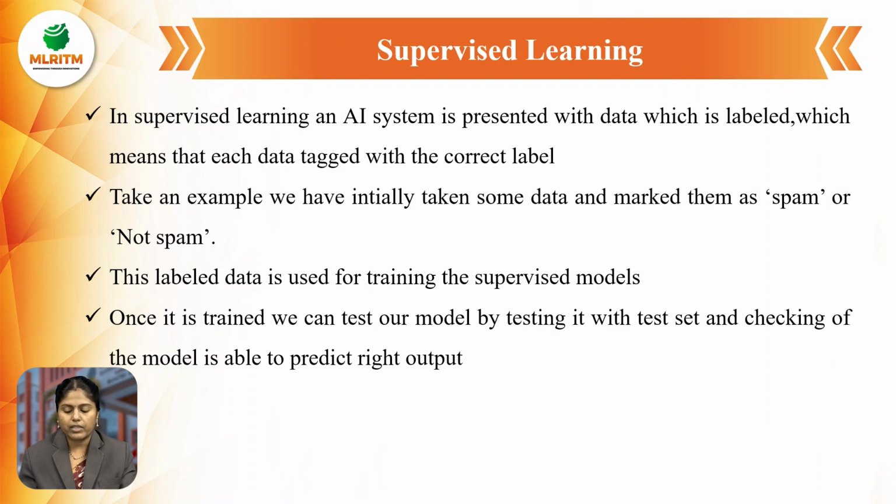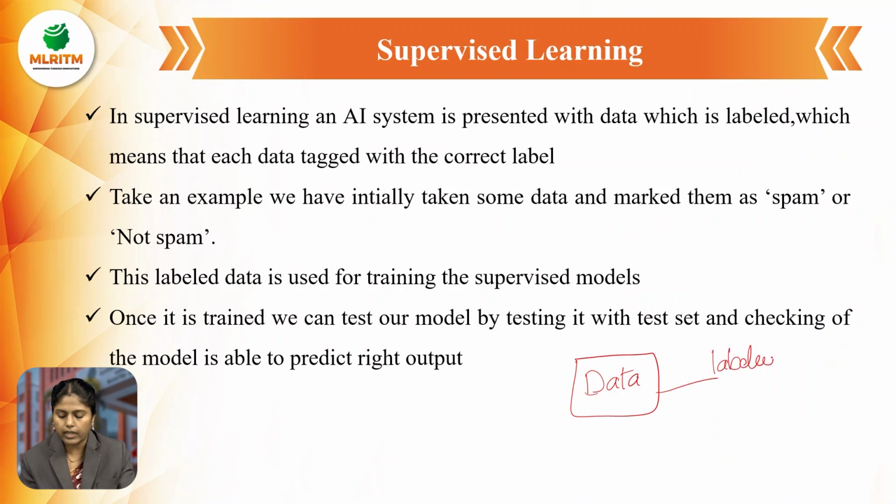First is supervised learning. What do you mean by supervised learning? In supervised learning, an AI system is presented with data which is labeled, which means that each data item is tagged with the correct label. What do you mean by that? Suppose you are taking some data, and you are going to execute this particular data. What we are going to do is label this data.